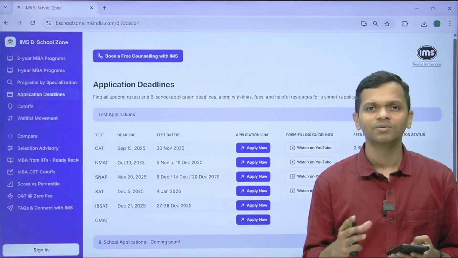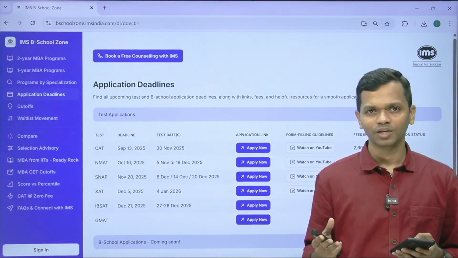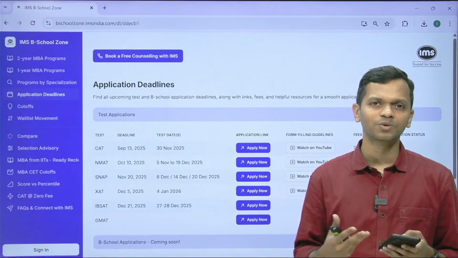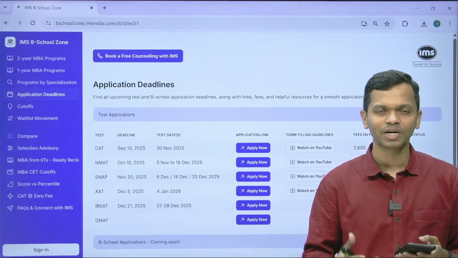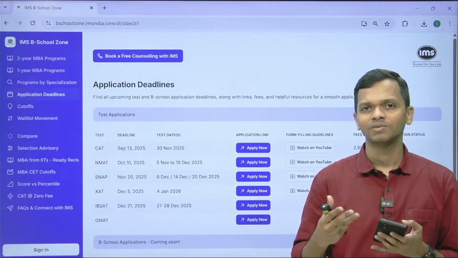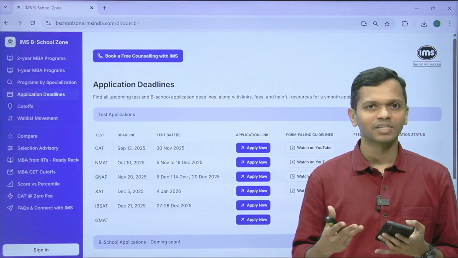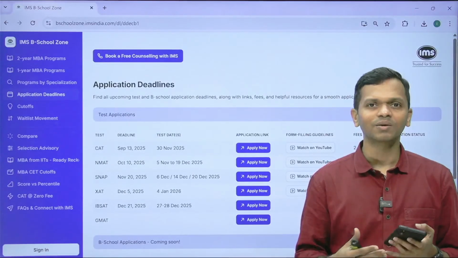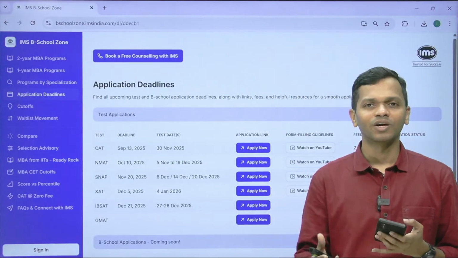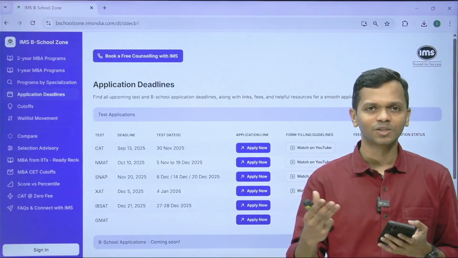But of course, that doesn't mean that you apply to every single institute that you see. So you have to decide. NMIMS is the number one institute that you can get through NMAT. If you look at NMAT accepting institutes, which is the best institute, the one that offers the highest placement? Everybody knows that is NMIMS. So obviously you would apply. If you're not applying to NMIMS, I don't see why you should be taking the NMAT, because that's the best institute.